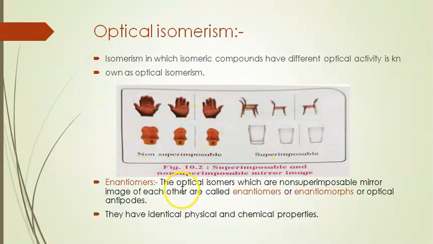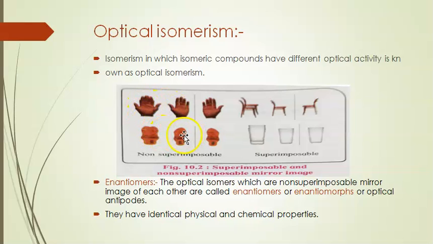Enantiomers. Superimposable and non-superimposable mirror images. Here, both hands are on different sides. Those images are called non-superimposable mirror images, as the two hands are not the same as each other.